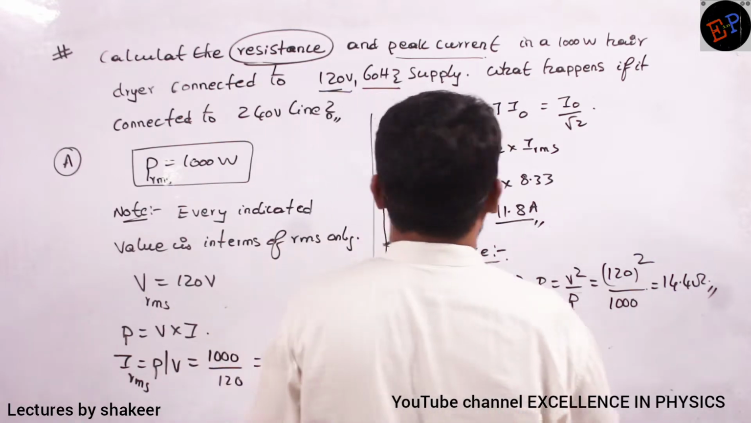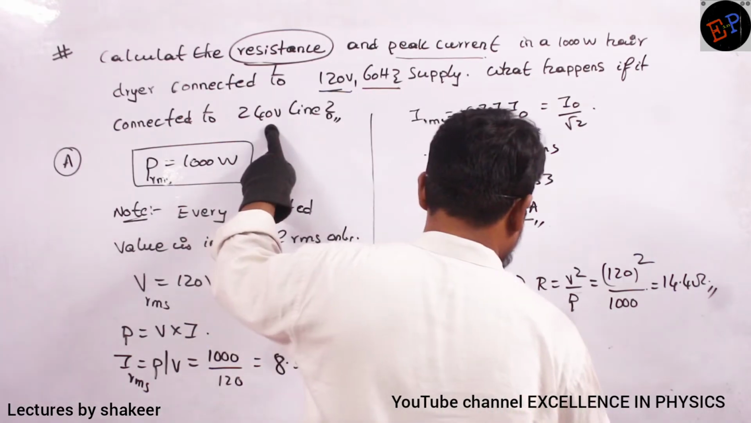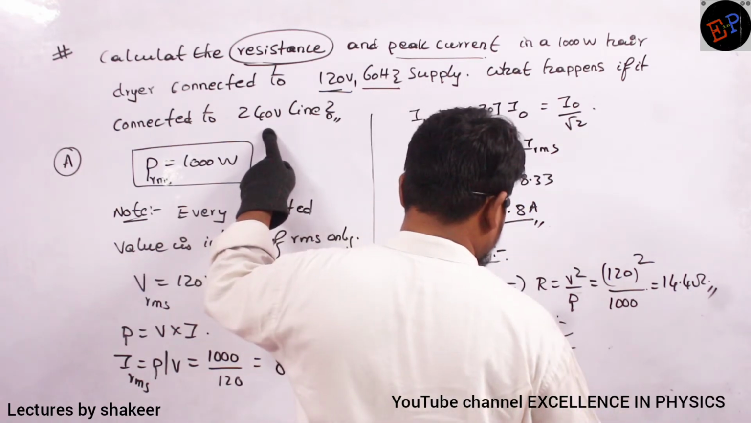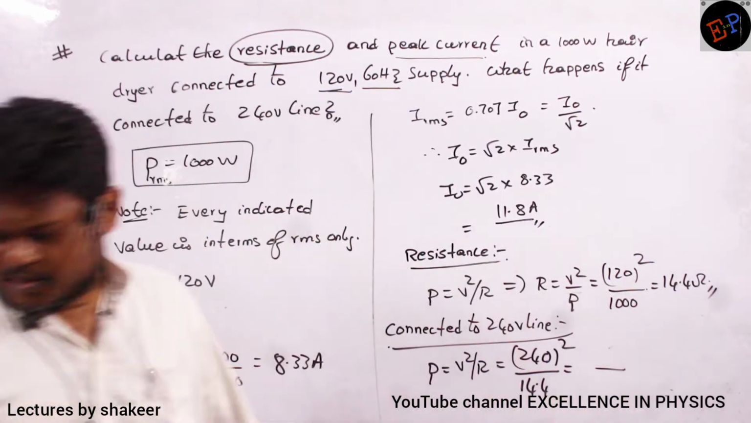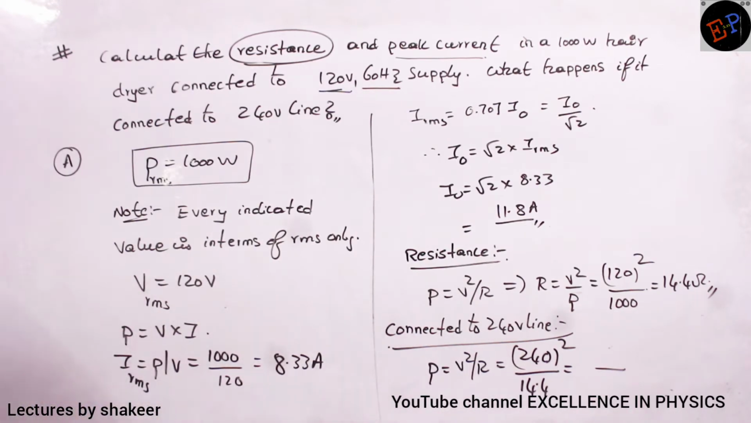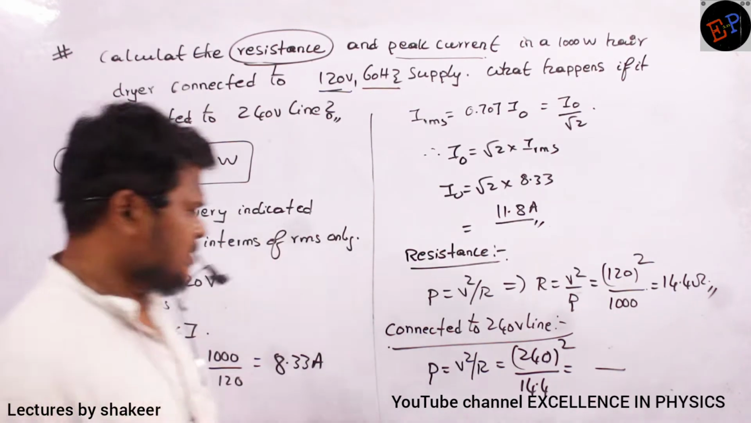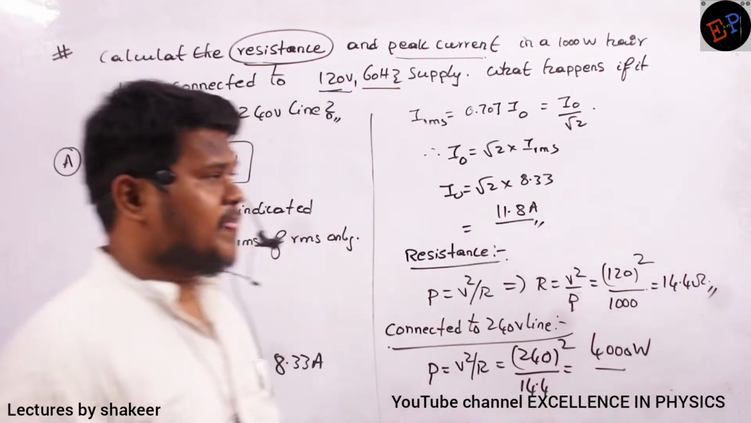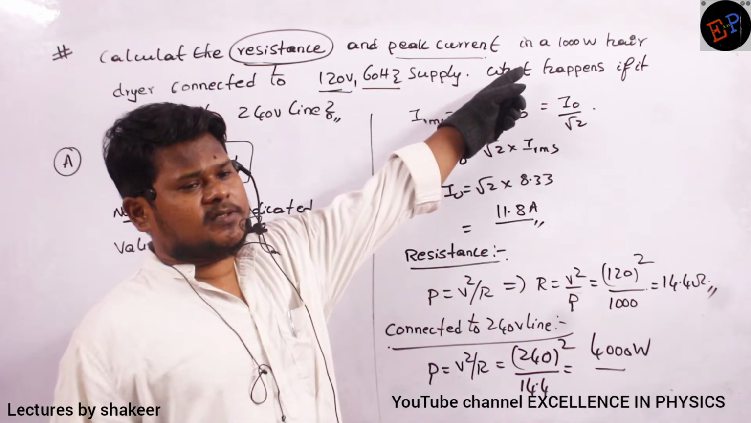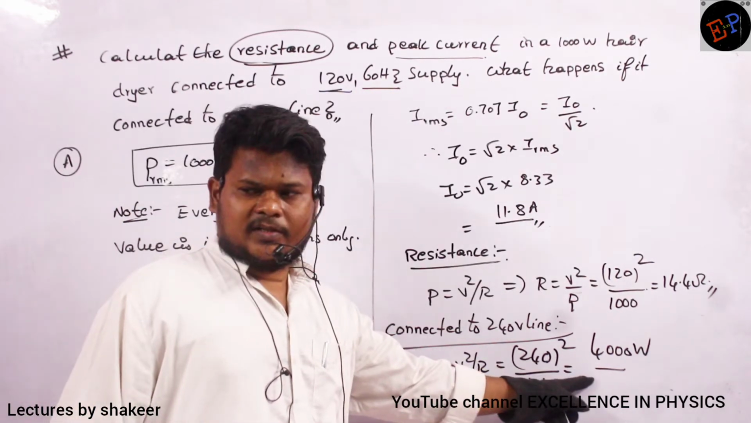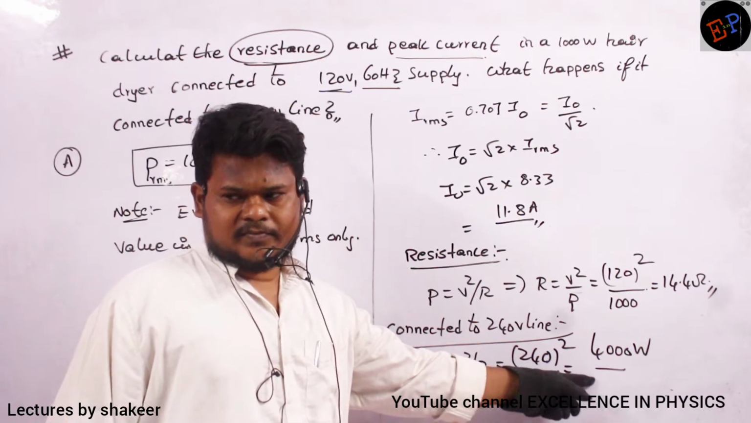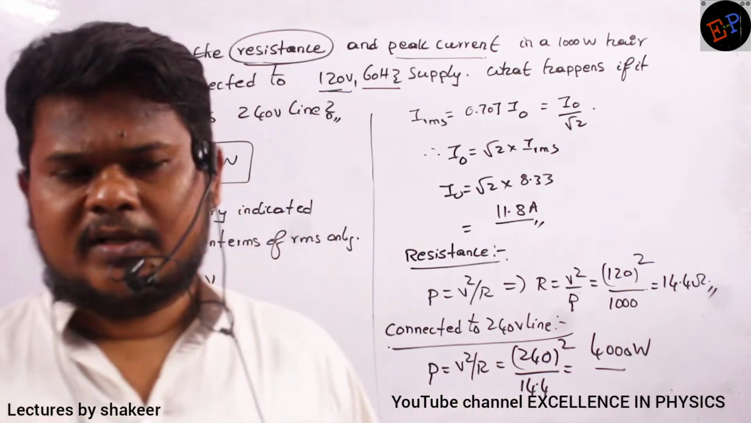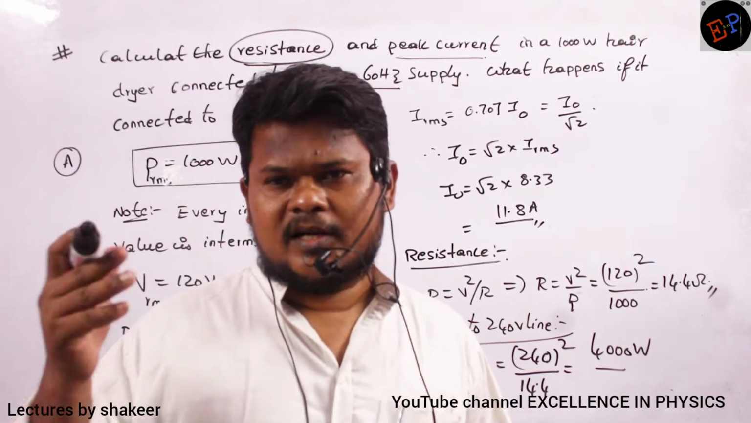So what is the supply voltage we are taking? 240. So 240 whole square. Resistance just now we have calculated, 14.4. So if you do this calculation, what is the power consumed? It will be approximately 4000 watts. It is designed for how much wattage? 1000. But it is consuming 4000. So what happens? It will melt. Heat produced will be very large. In heating effects we have studied, no? Heat produced will be very large, and this hair dryer will melt.